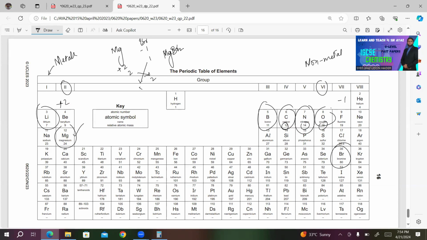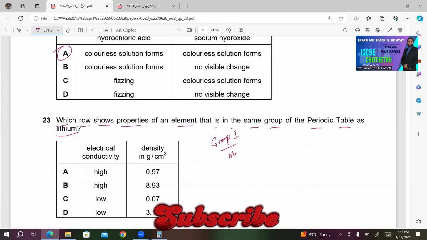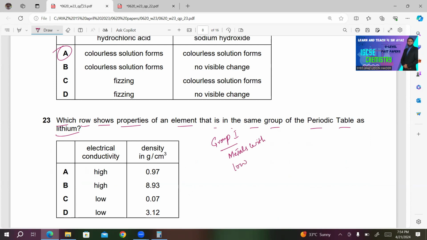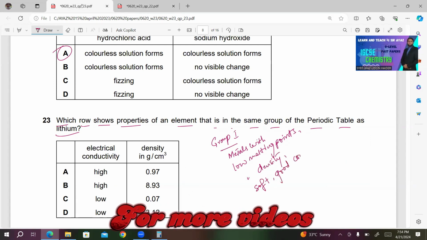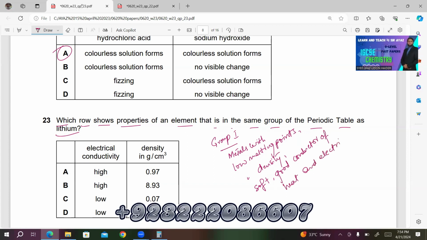Group 1 are metals with low melting points, low density, soft, good conductors of heat and electricity. They are also very reactive as compared to other metals in the periodic table.